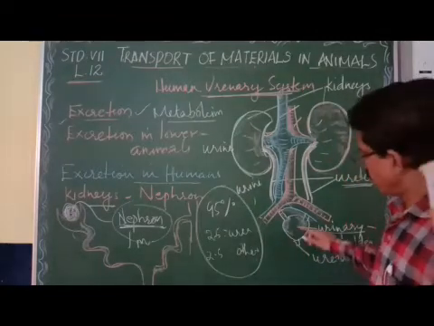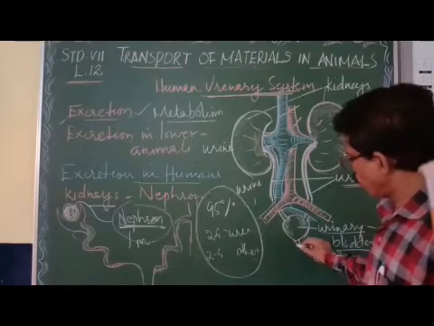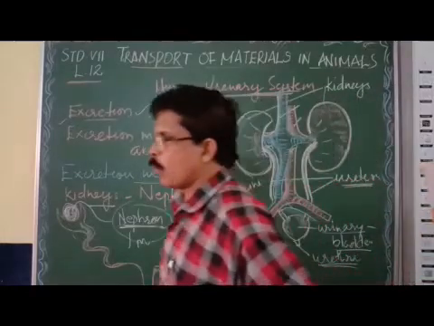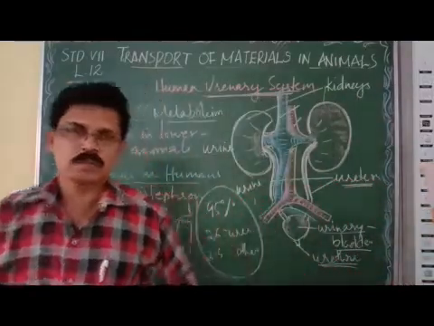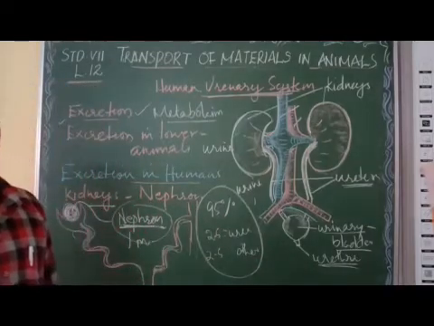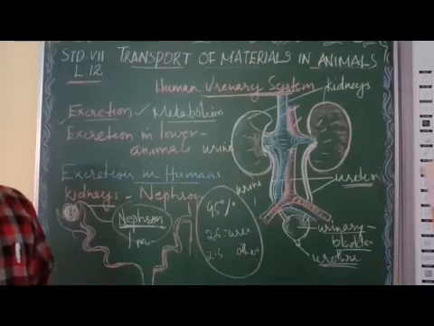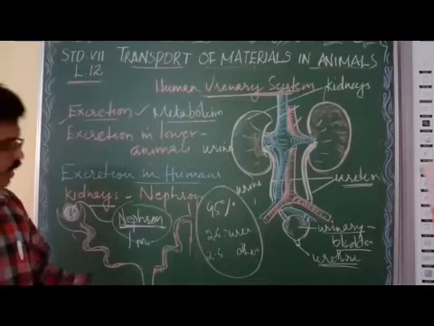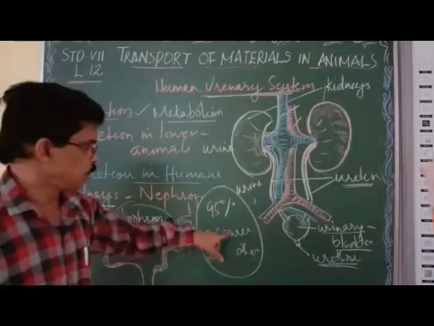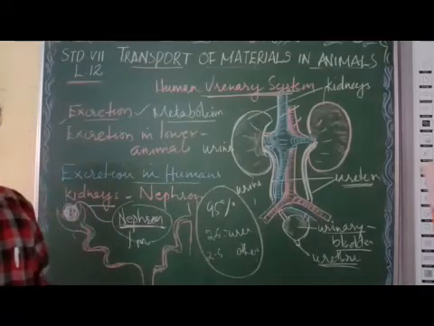Yes. Now, when the urinary bladder is filled, the urine will go out through an opening called the urethra. What is the urethra? The urethra is an opening of the urinary bladder. So, the kidney filters the blood and forms urine. Urine is a mixture of urea plus water. Urine contains 95% water, 2.5% urea, and 2.5% other materials.